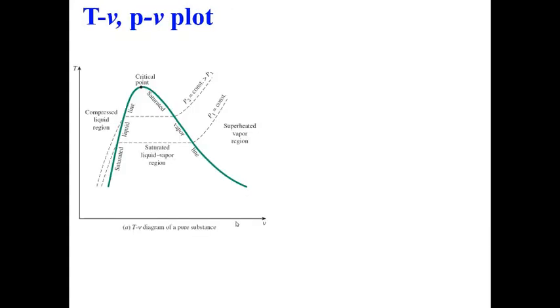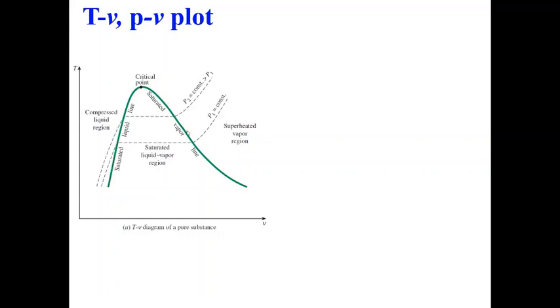Now let us look at the T-v and P-v plots. This is the plot that we looked at in the previous slides. I have reduced the number of isobars. This is one isobar, P1. If you increase the pressure, this is P2. I'll just repeat: this is your compressed liquid region. Liquid is heated, temperature increases. Then when it becomes a mixture, the temperature remains constant. This is my liquid region, this is my superheated vapor region, and the critical point is shown here.